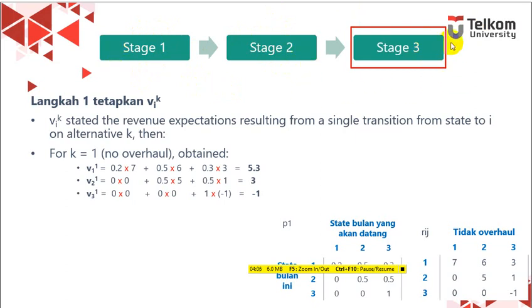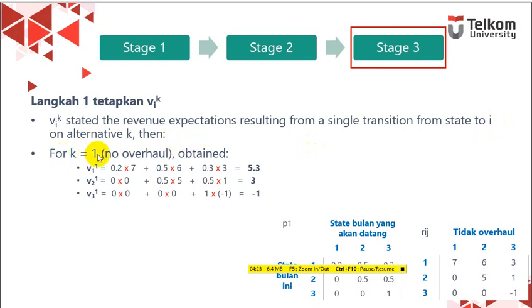Because we are doing backward, we start from stage 3. Then we determine Vik, the revenue expectation resulting from a single transition from state i on alternative k.